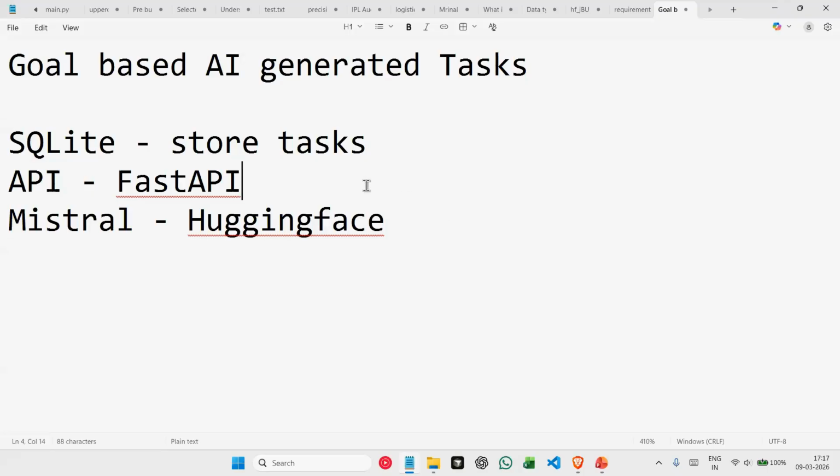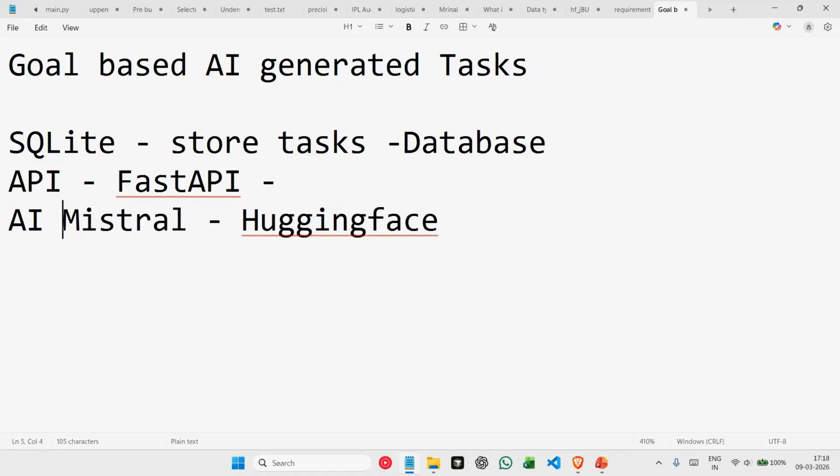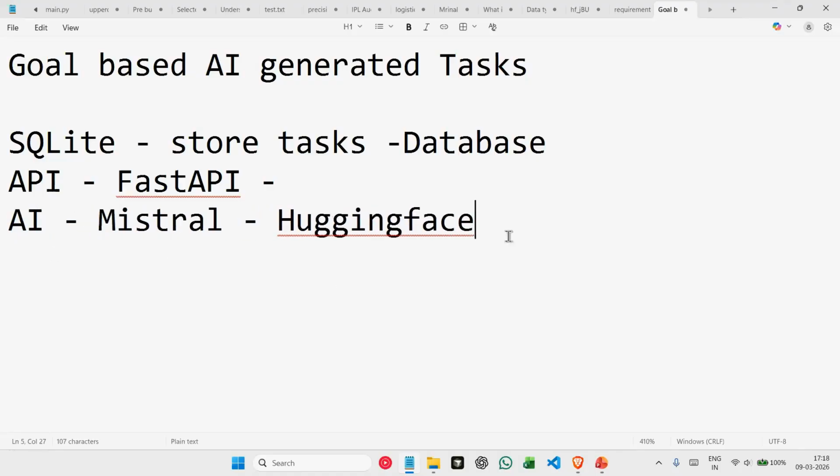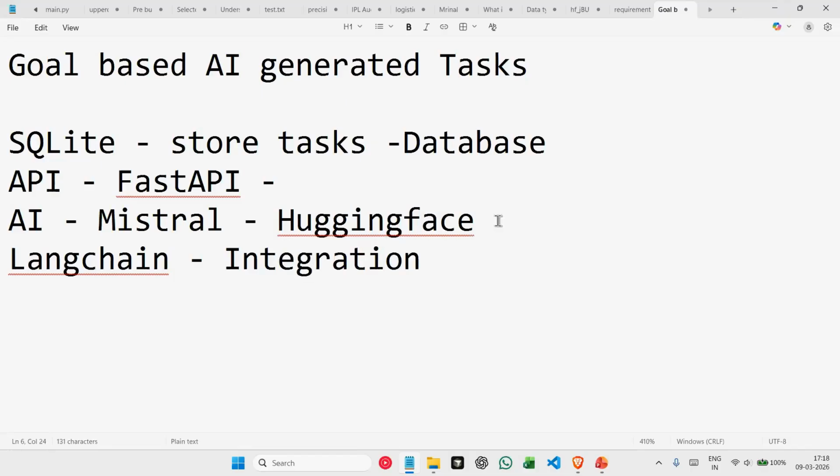So coming to this project, we'll be using SQLite for the database, and the API will be built using FastAPI. Again, if you are new to all these terminologies, we'll be going into detail. And for the AI model, we will be using Mistral, and then we'll be using LangChain for our AI integration.